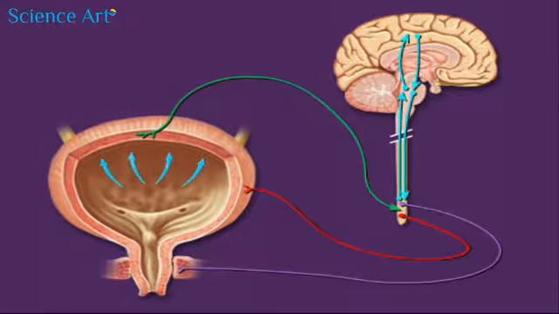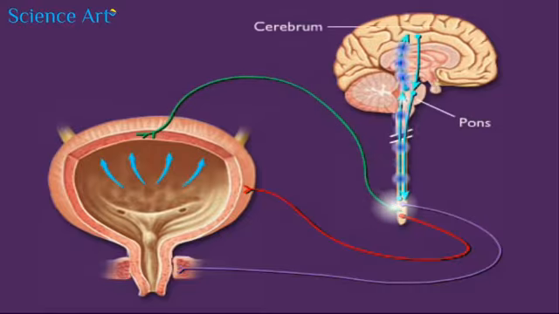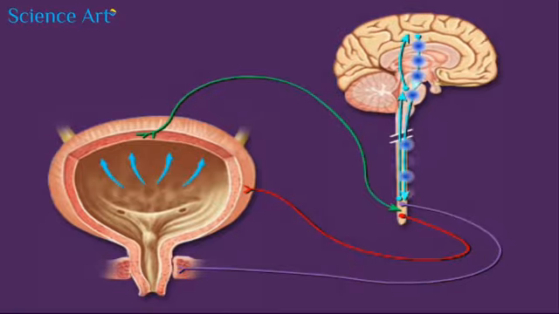The sensory signals to the sacral region of the spinal cord also stimulate ascending pathways to the pons and cerebrum, which results in a conscious desire to urinate. If urination is not convenient at the time, the brain sends impulses down the spinal cord to inhibit the micturition reflex.